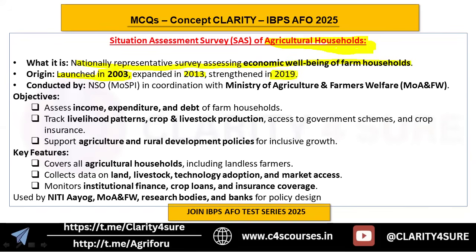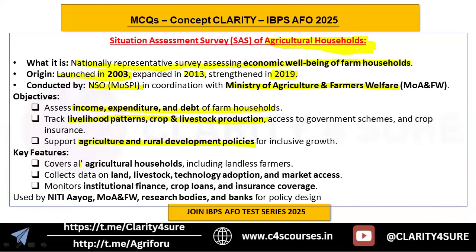So let's talk about this then. Who conducts this situation assessment survey? NSO, MOSPI, in coordination with the Ministry of Agriculture and Farmers Welfare. Now, what is the objective of the situation assessment survey? The objectives are to assess income, expenditure, and debt of the farm households, to track the livelihood patterns, crop and livestock production, and also to support agriculture and rural development policies for inclusive growth, right?